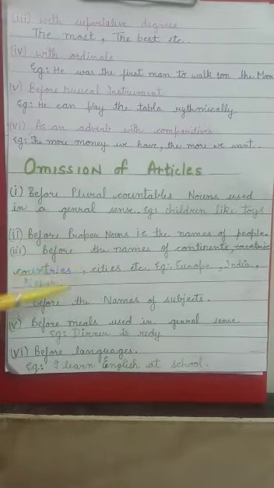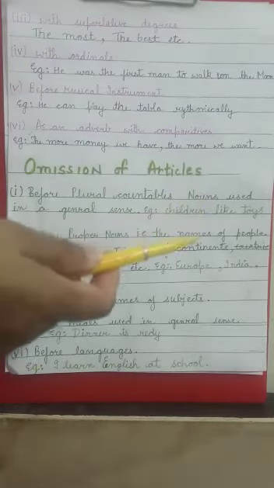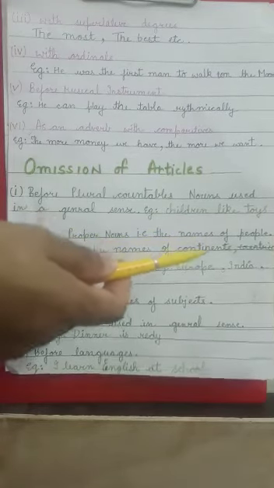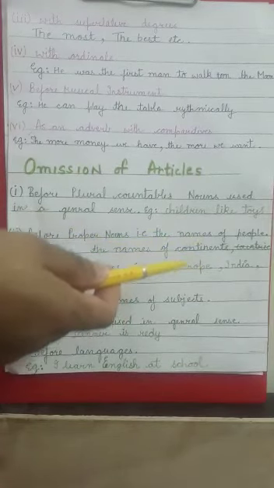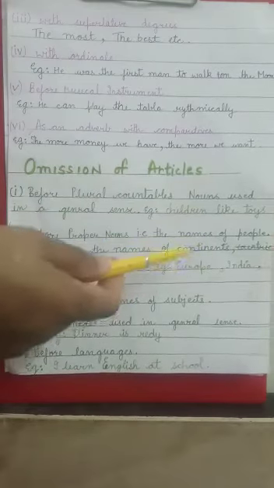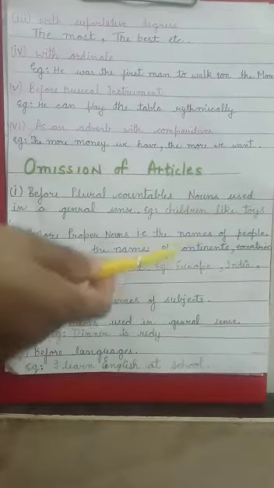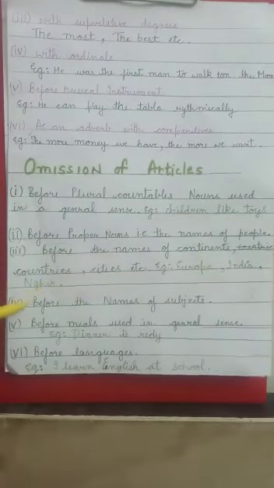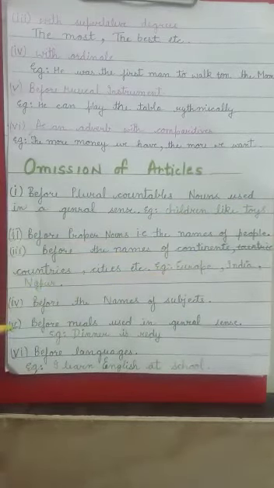The article is also omitted before the names of continents, countries, cities, etc. Example, Europe. Europe is a proper noun, and so we do not place any article before Europe or before the name of any country.